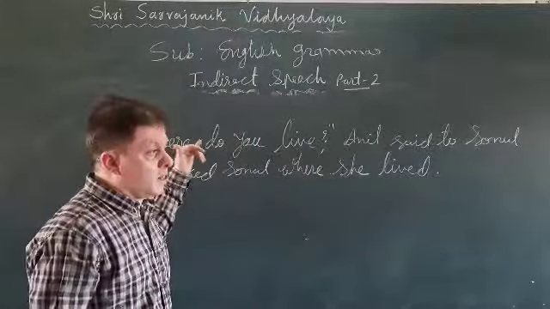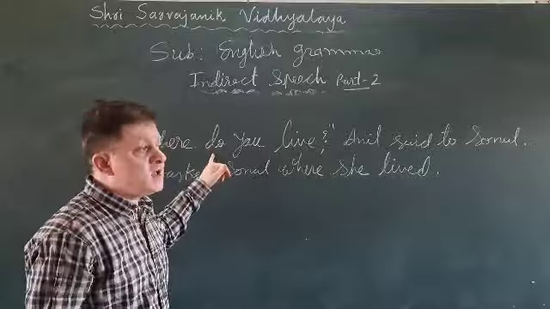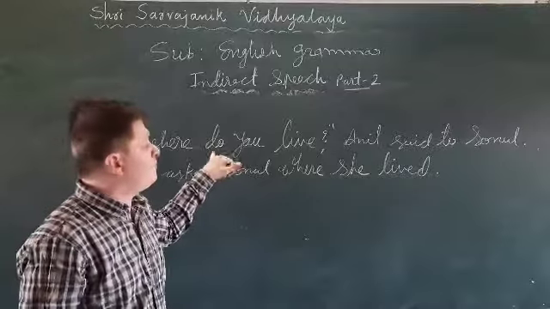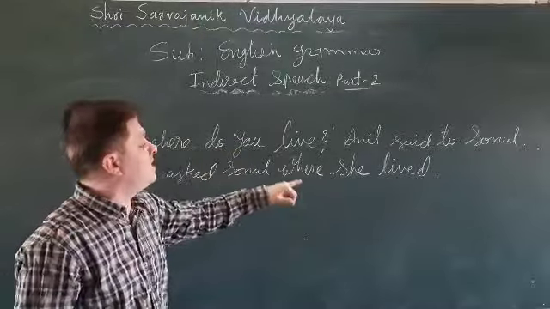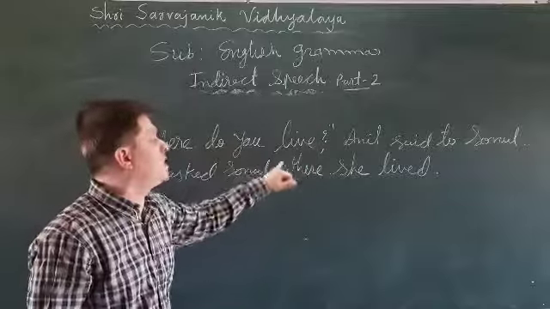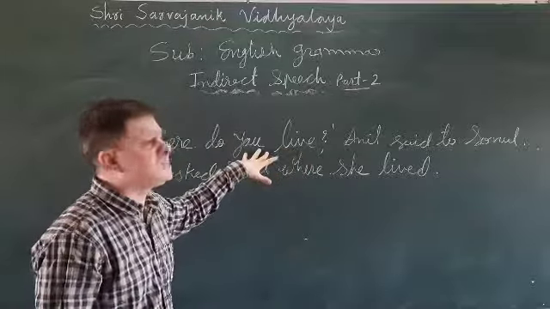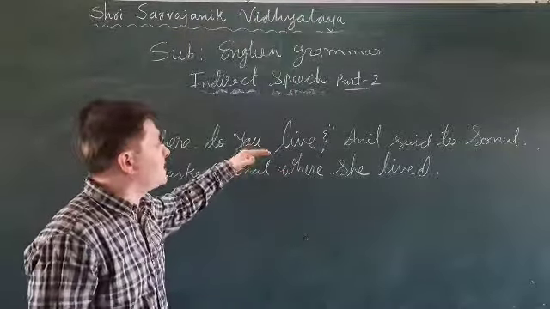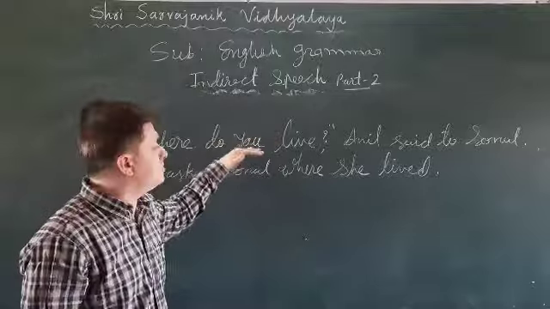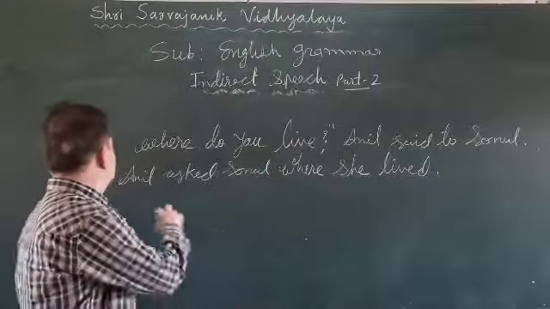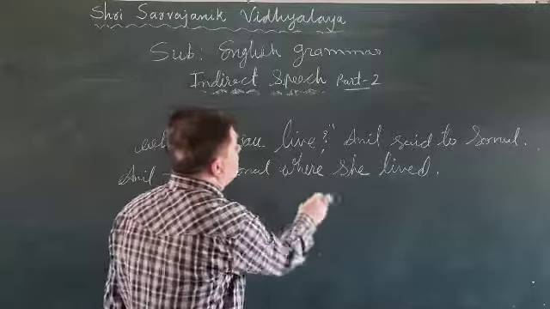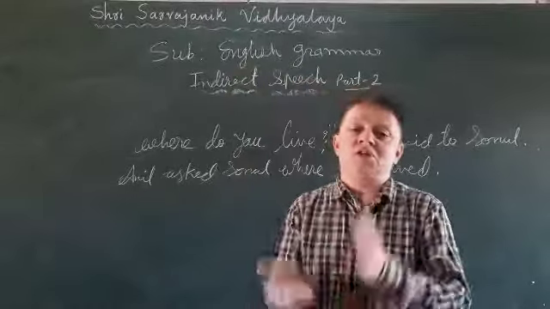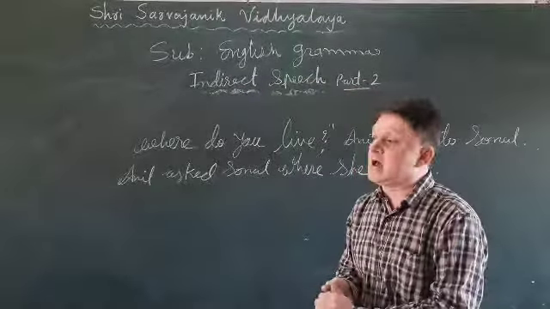When we use do, does, did, they are used in interrogative and negative sentences. When we turn an interrogative sentence into an assertive sentence, we have to change the tense accordingly. So do live means this sentence is simple present tense interrogative. Now we have to make it assertive, and it must turn into simple past. So, dear students, Anil asked Sonal where she lived. This way you can change interrogative sentences into assertive sentences and direct to indirect.